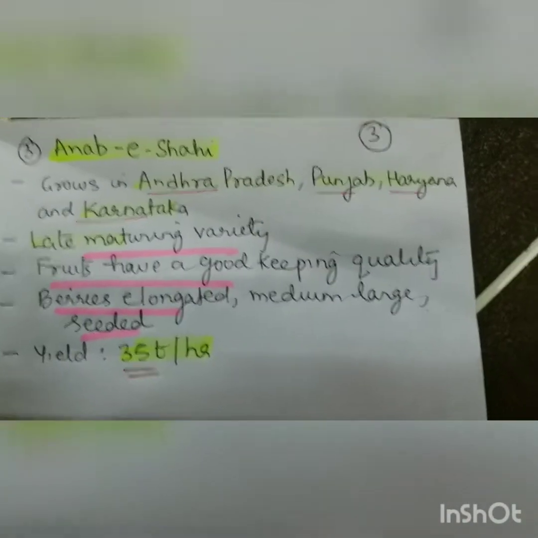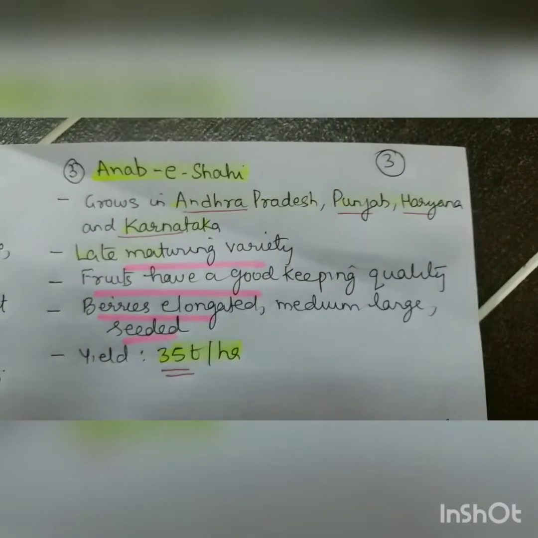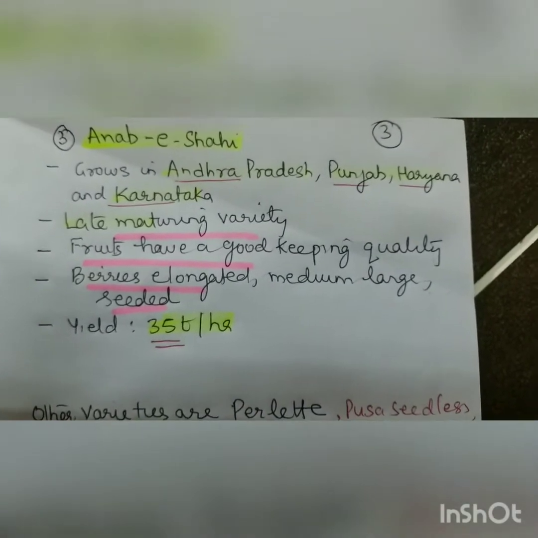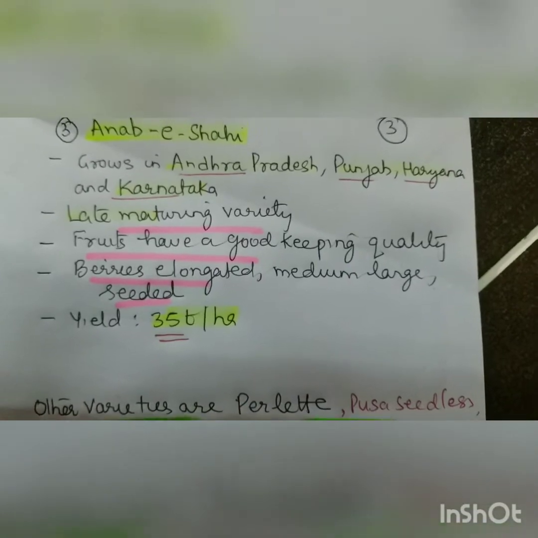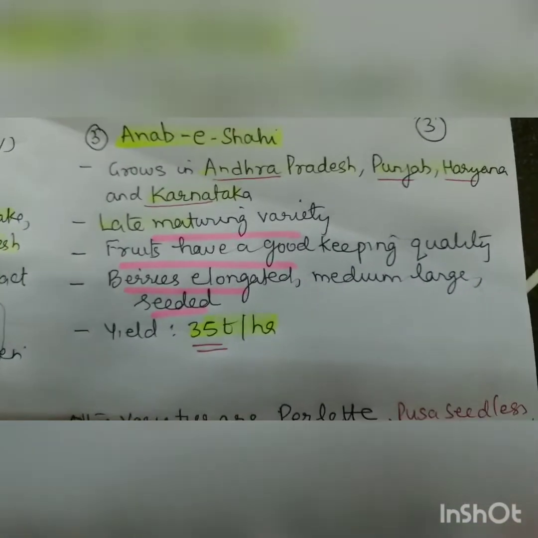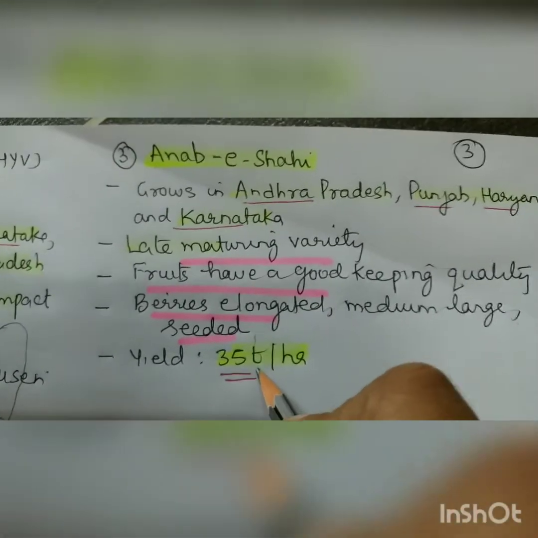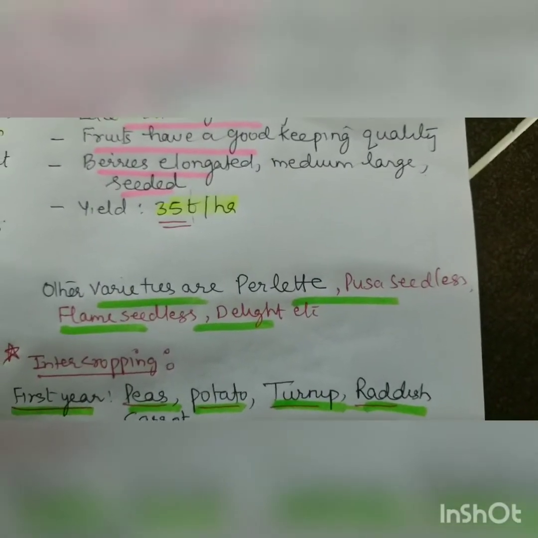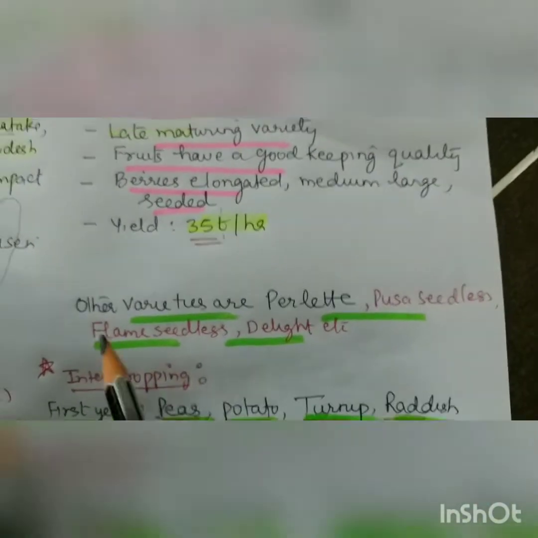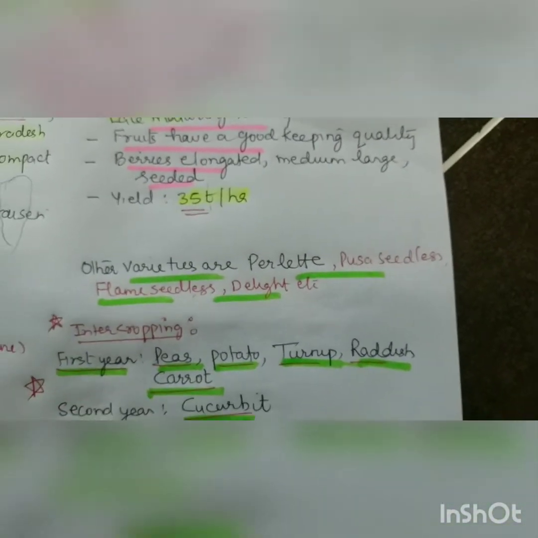And the third variety is Anabai Shahi, which is in Andhra Pradesh, Punjab, Haryana, Karnataka. And as Pusa Navrang is early, it is a late maturing variety. Fruits have good keeping quality, berries elongated, medium large and seeded. This is a seeded variety, but its yield is very good, that is 35 tons per hectare. The other varieties are Perlet, Pusa seedless, Flame seedless is a recently introduced variety. It is also a good variety, and Delight, etc.